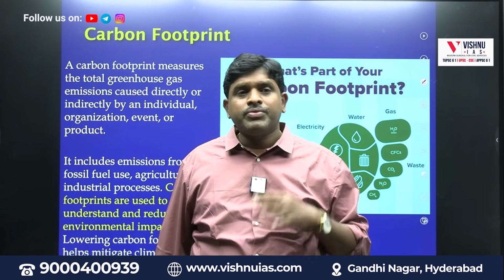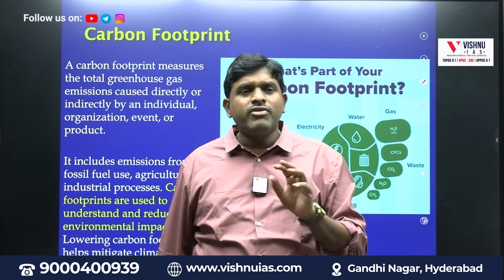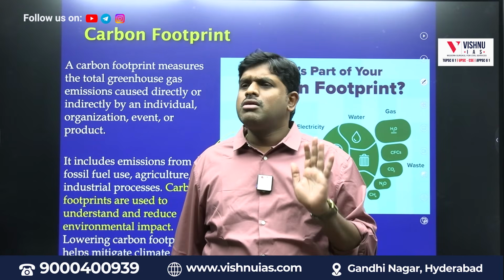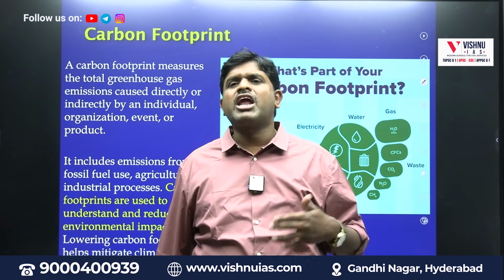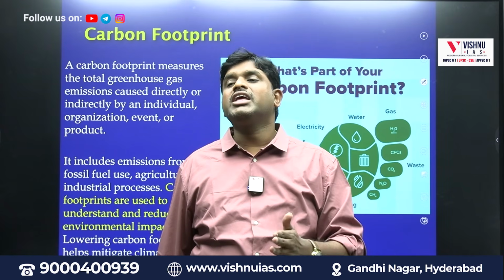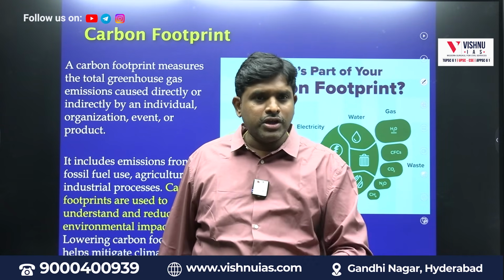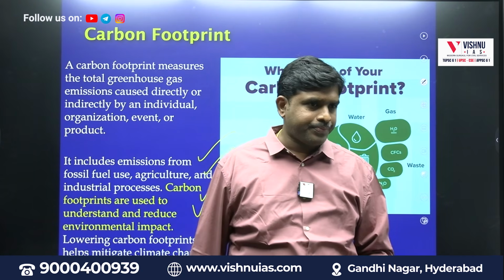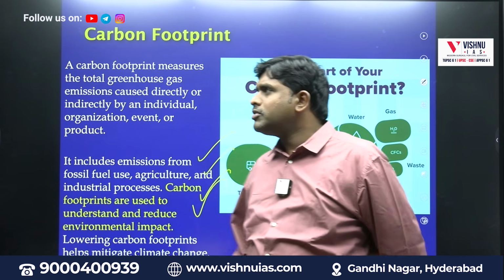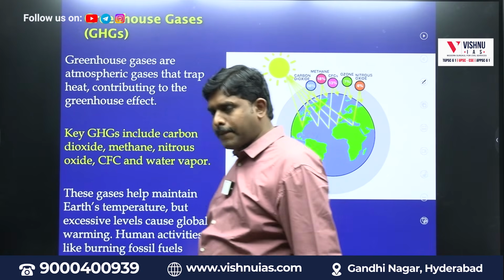Carbon footprint. That carbon footprint can be released in two ways. One is the natural way, one is the artificial way. But most of the carbon is produced artificially by man. So hence carbon footprint we use mainly in the context of release of carbon artificially by man. That is the third term, which is called carbon footprint. Fourth, greenhouse gases.